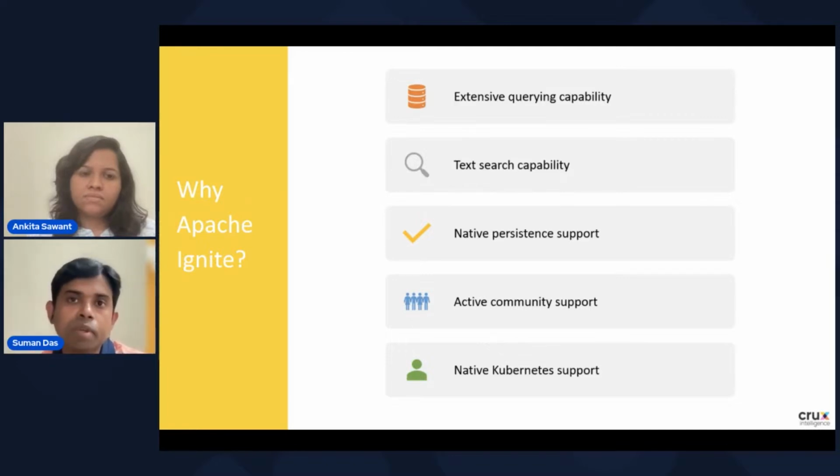But at the same time, we didn't want to use any technology which is specific to this use case. We were also looking for something which can help us with the caching problem that we were facing. As we all know, Apache Ignite is scalable and reliable, has native Kubernetes support, and also has various querying capabilities along with text search, which became a natural choice for us.